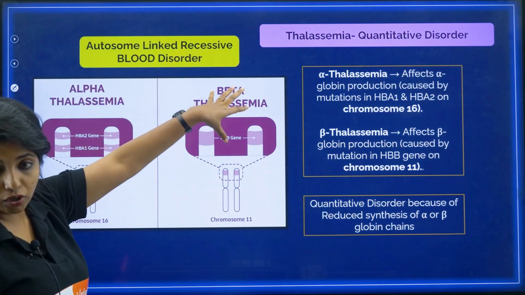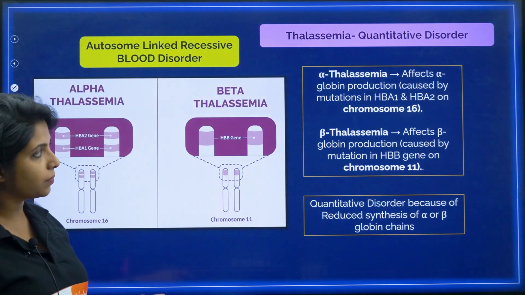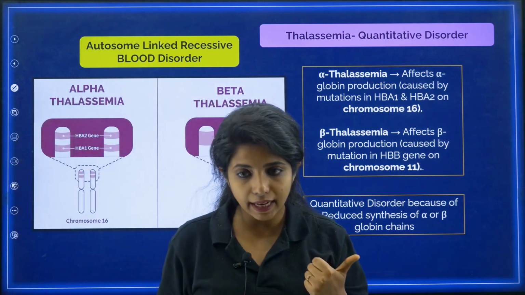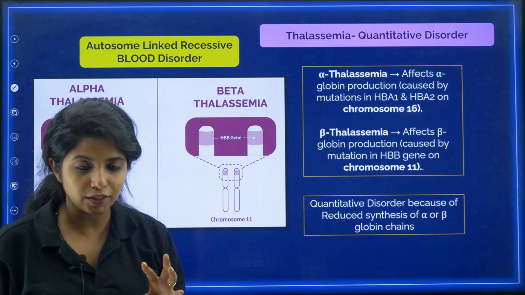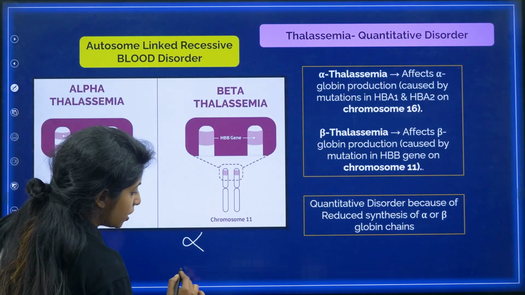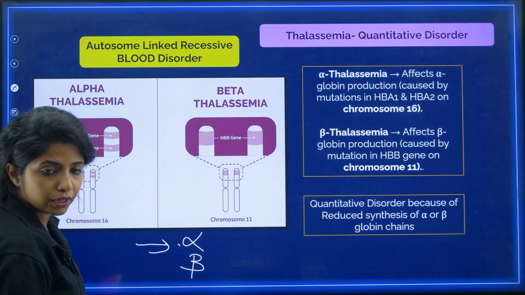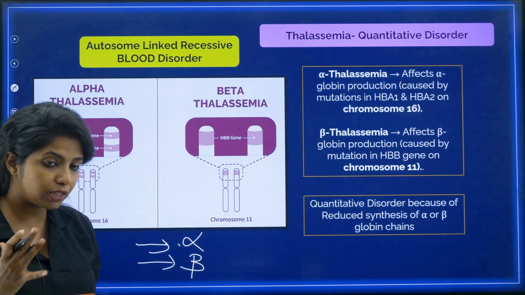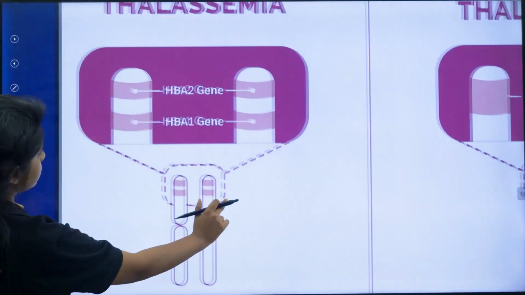Chalo. Next thing. Autosome linked recessive disorder, again a blood disorder, I told you thalassemia. What happens in thalassemia? So basically two things can happen. You can get either alpha thalassemia or beta thalassemia. What do you mean by alpha and beta thalassemia? I told you there is an alpha globin chain and there is a beta globin chain. So the gene coding for the alpha globin chain can be affected or the gene coding for the beta globin chain can be affected. Either way.